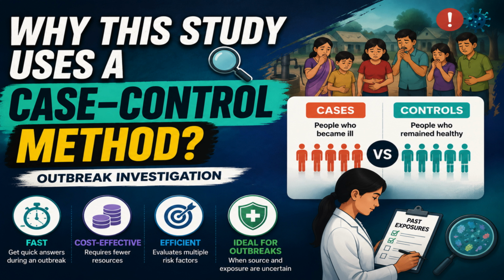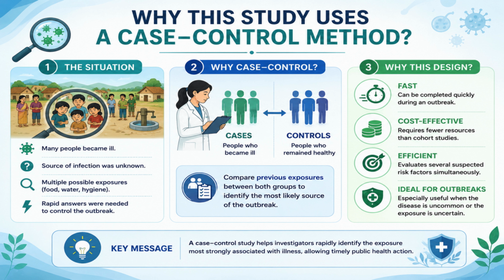The most crucial decisions in outbreak investigations involve study design. For quick answers, researchers often choose a case control study, comparing sick individuals, the cases, with healthy ones, the controls. This backward-looking approach helps identify the exposure most strongly linked to the illness. When an outbreak occurs, time is critical. Instead of following people over time, a case control study starts by comparing those who became sick with those who stayed healthy. By examining their past exposures, investigators can quickly pinpoint the most likely source of the outbreak and implement